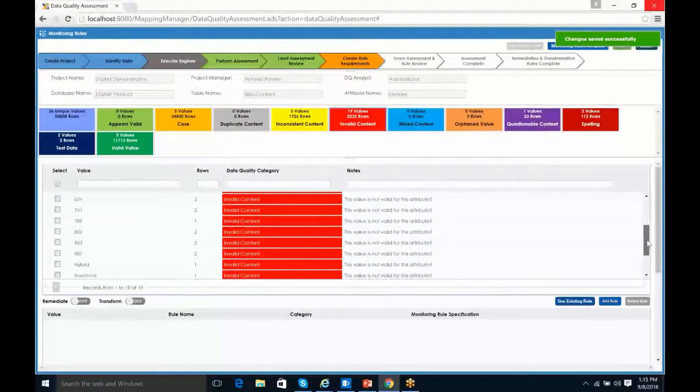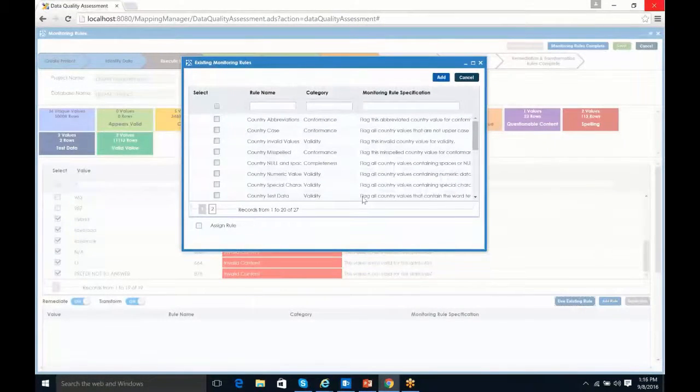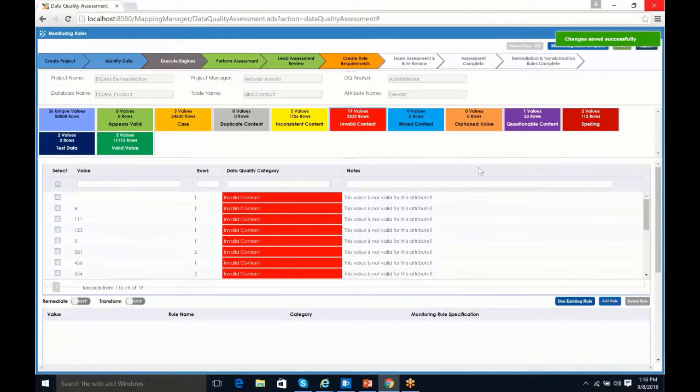I'm going to drop down. And then all that's left are my invalid values. So I'm going to select each one of these, and I'm going to say that I can remediate and transform those to the word unknown. And I'm going to add gender invalid values here. So we have one of those. Grab that and add that. So we've now assigned all of those specifically to the invalid content categories we had. So all those values.